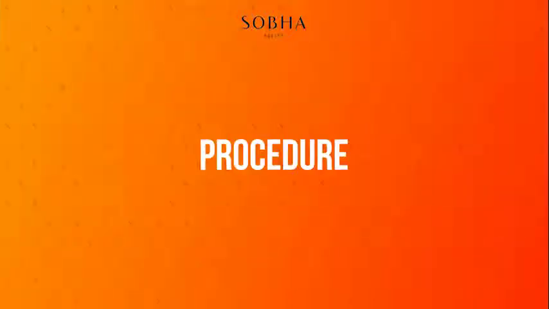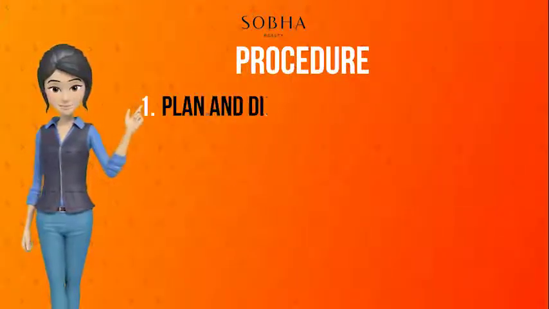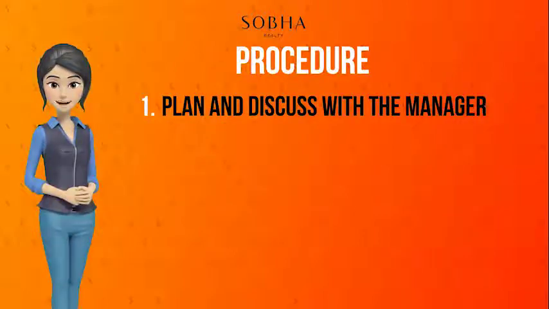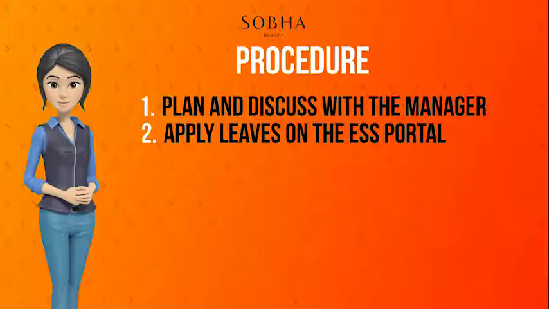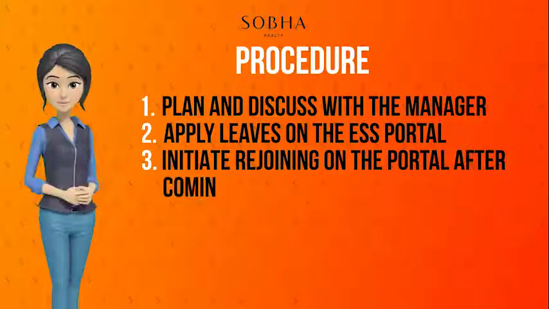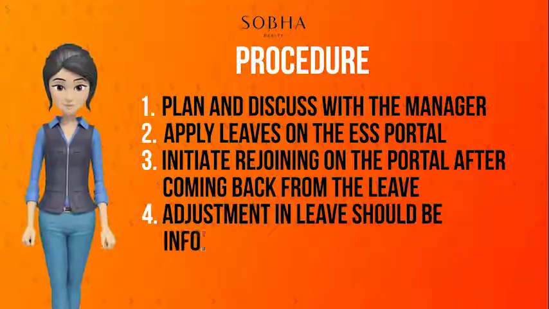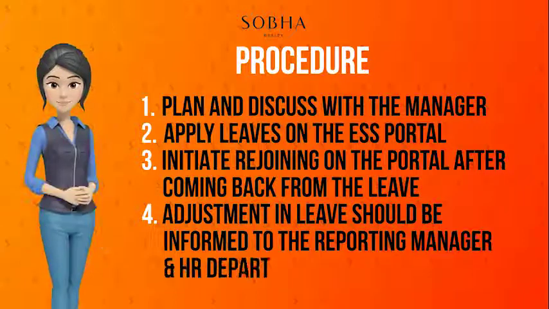Now, let's understand how to apply for annual leave. Employees must plan and discuss their leaves with a reporting manager and apply on the employee self-service portal. The employees must initiate their rejoining on the ESS portal. Employees should notify the reporting manager about any adjustment in leave and the HR department through email.